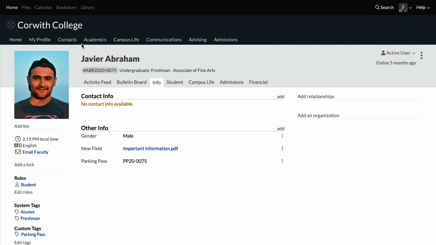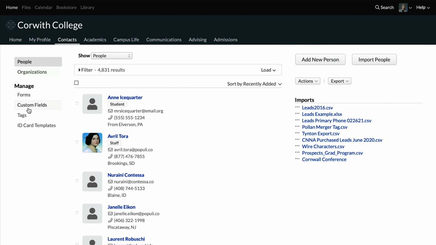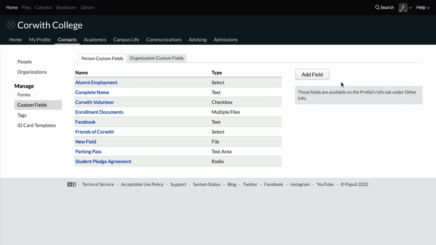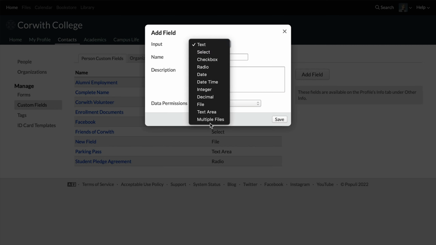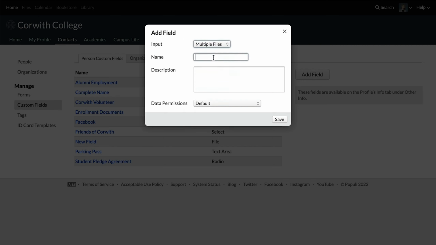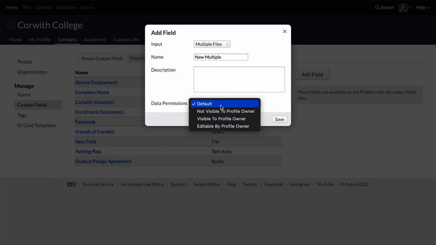We also have another file type that you can create. If we go back to where we created that other file, I'm going to add a field again. And then for input this time, I'm going to choose multiple files. So I'll give that a quick name, choose the data permissions, and then save.